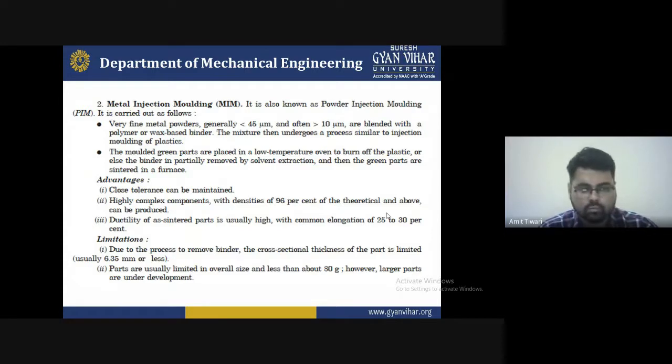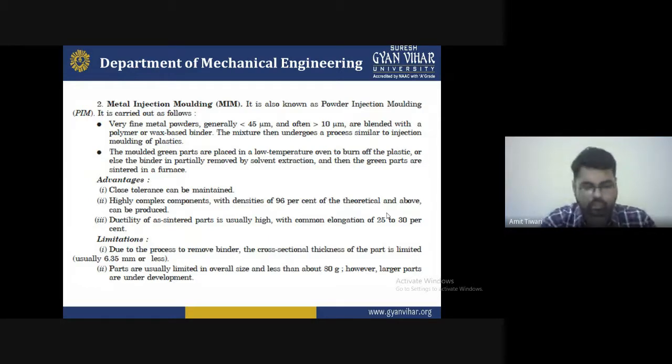Third, the ductility and strength of the part are usually high, with a common elongation of 25 to 30%. So close tolerance can be maintained, highly complex components with densities of 96% of theoretical and above can be produced, and the ductility and strength of the part are good. Now about the limitations.